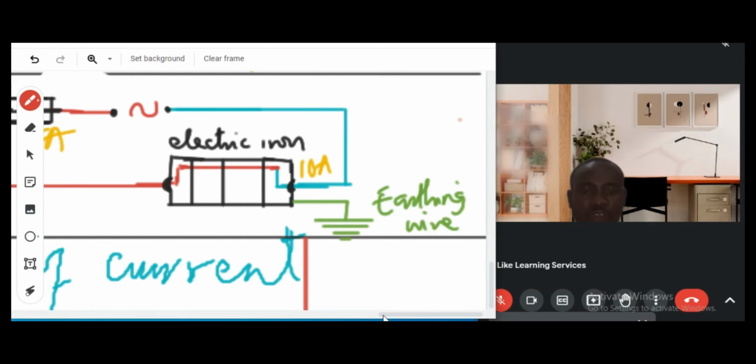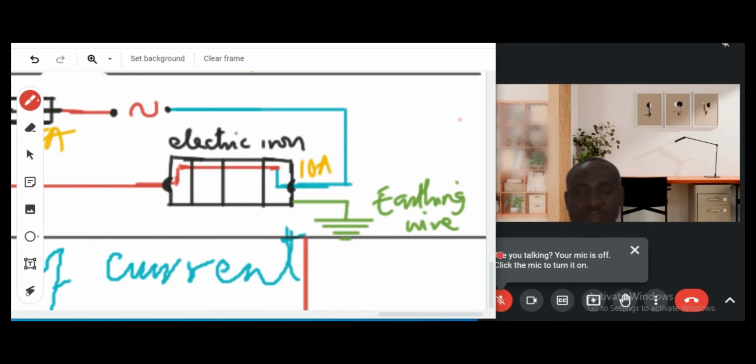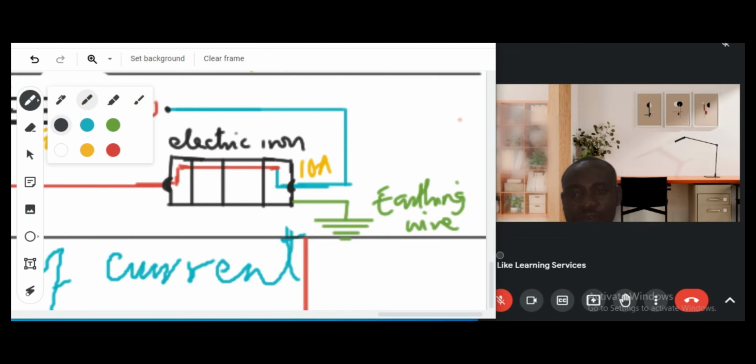Short circuiting always occurs when current finds a path of least resistance. For instance, if you have this circuit, let me zoom in a bit.